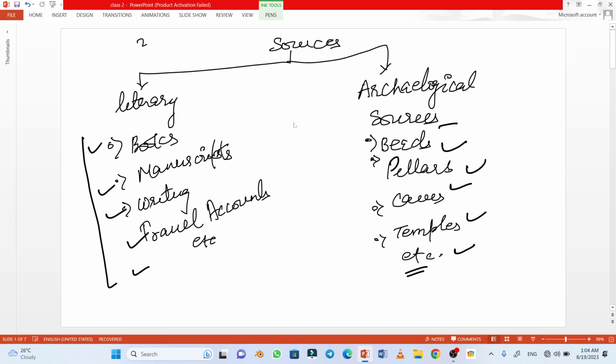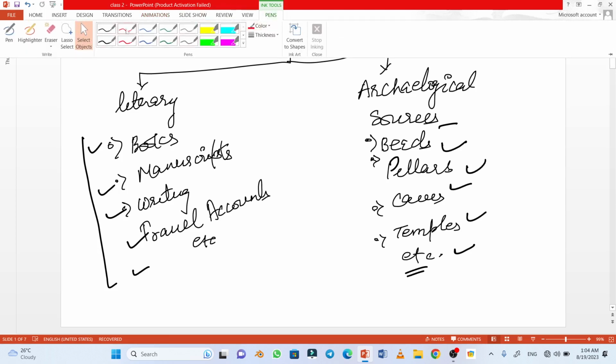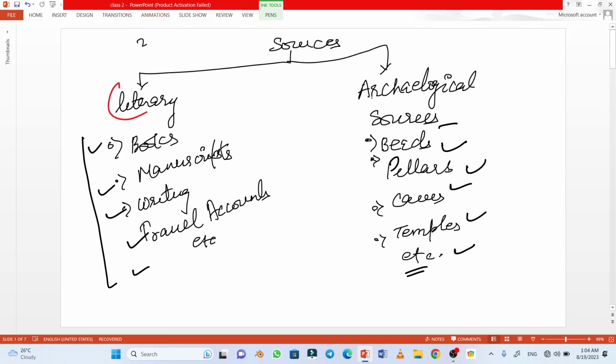As we all know, there are various sources that are needed to write the history correctly, and these sources are divided into two types. One is literary sources and the other is archaeological sources. The components of literary sources are those sources which are in written form.